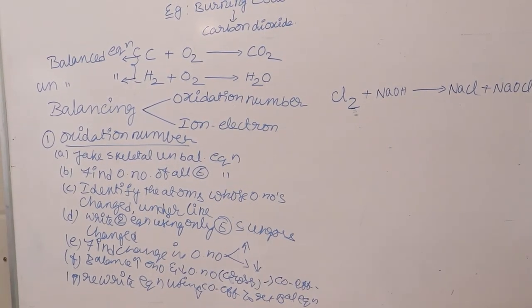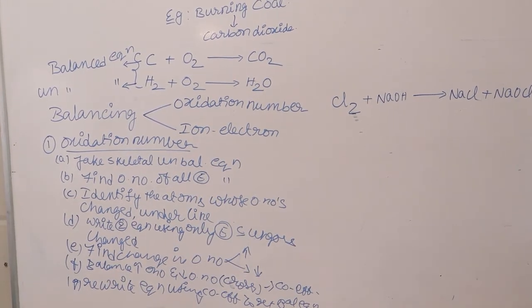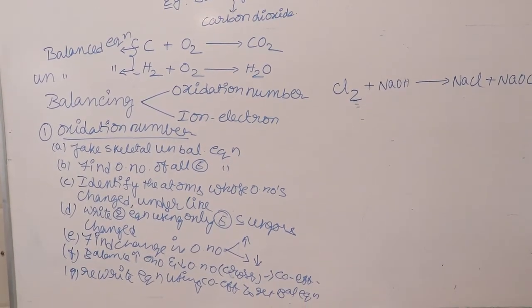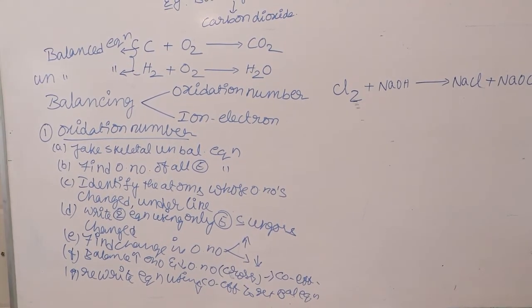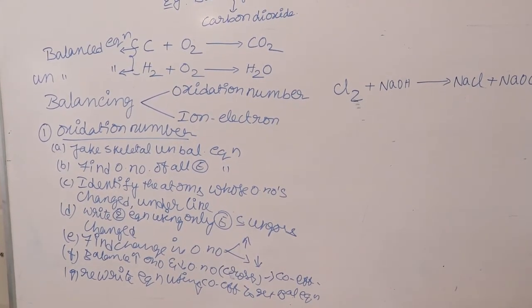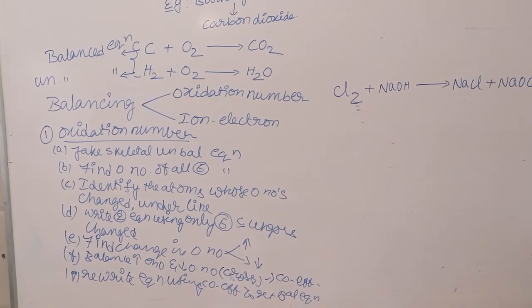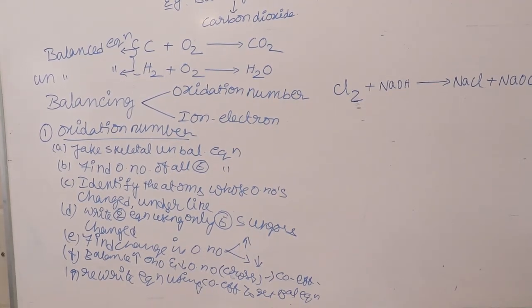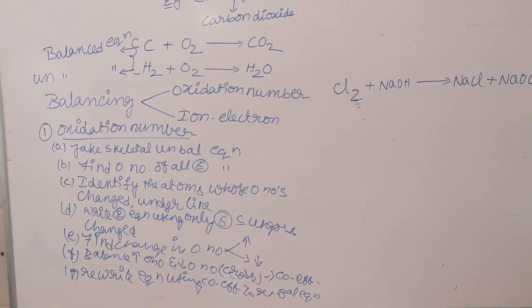Just have a look at that process once. Take the unbalanced equation, find the oxidation number of all the elements. Next, identify the atoms whose oxidation numbers are changed. Write the equations using the elements with the change in oxidation number. Find the increase and decrease in oxidation number.